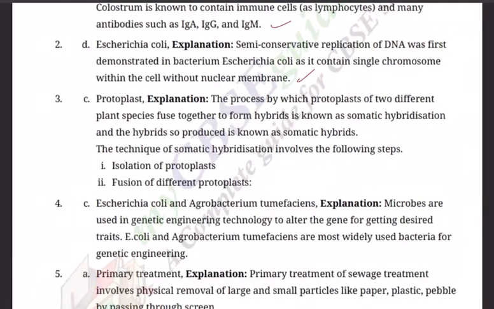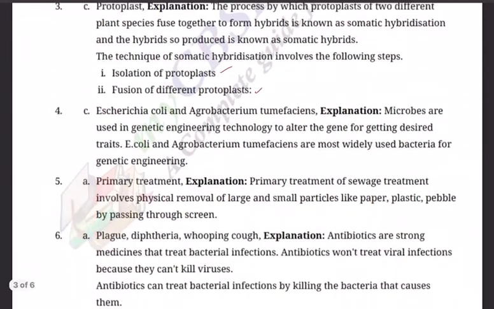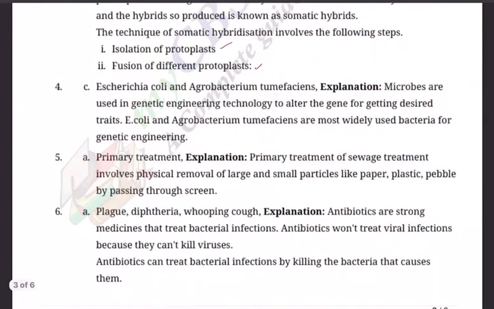Question 3. Protoplasm. The process by which protoplasts of two different plant species fuse together to form hybrids is known as somatic hybridization, and the hybrids so produced are known as somatic hybrids. The technique of somatic hybridization involves the following: isolation of protoplasts and fusion of different protoplasts.